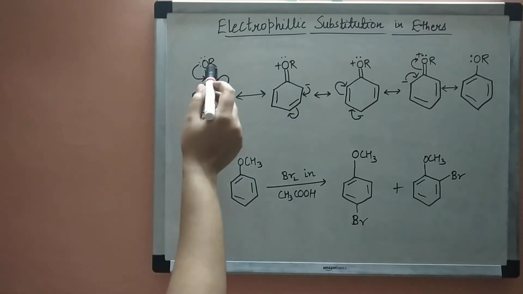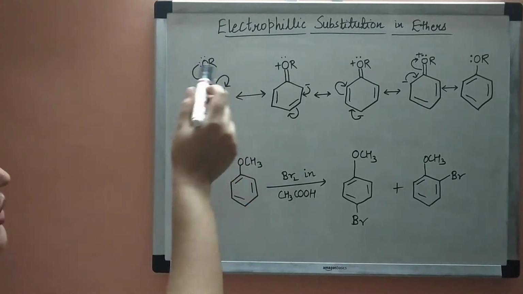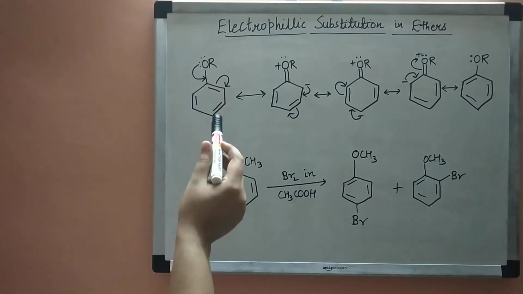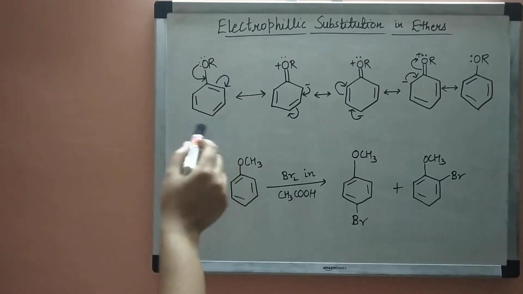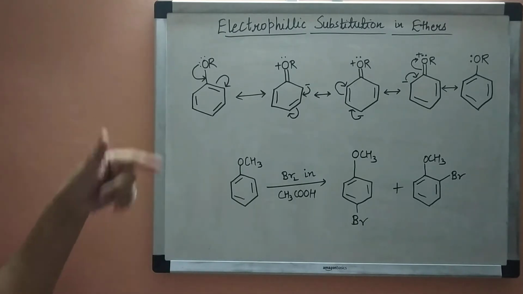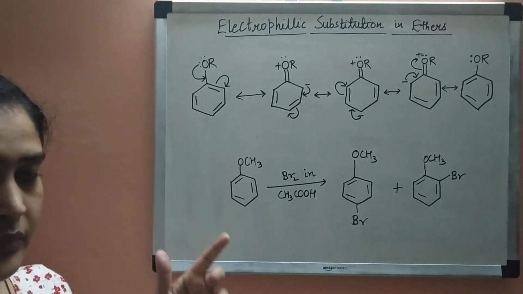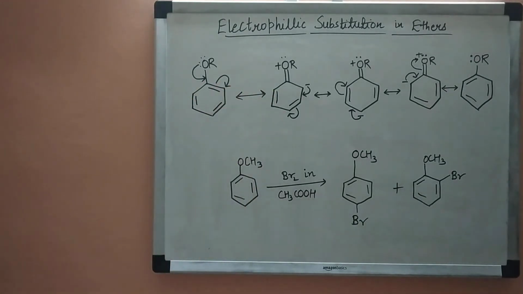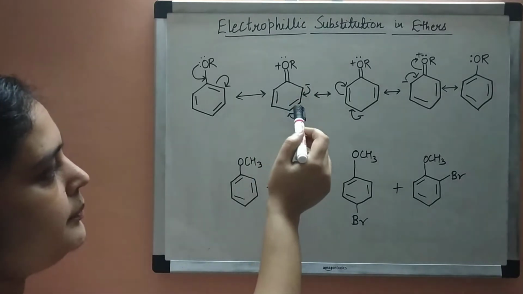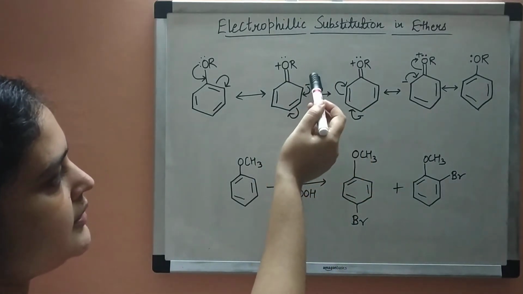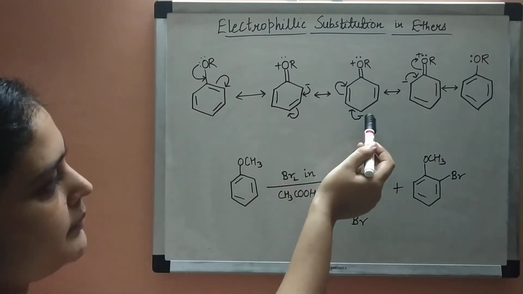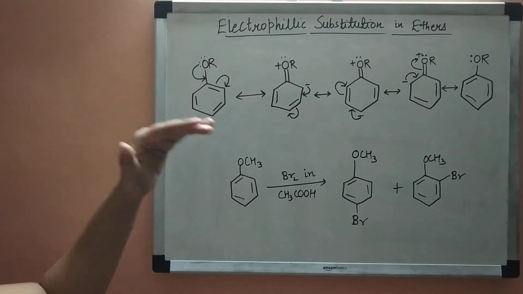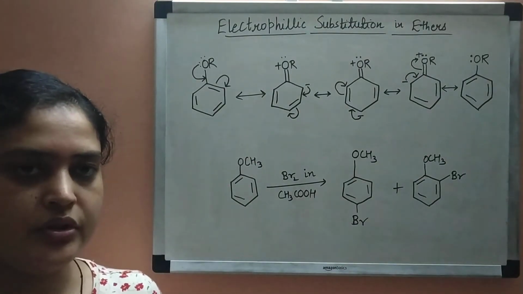This OR group activates the benzene ring towards electrophilic substitution reaction because through resonance it increases the electron density on the benzene ring. So let us see how. And also you can see in the resonating structures that negative charge is concentrated over the ortho and para position. So you can see here it is at ortho position, here at para position, here at ortho position. The negative charge is concentrated over ortho and para position.